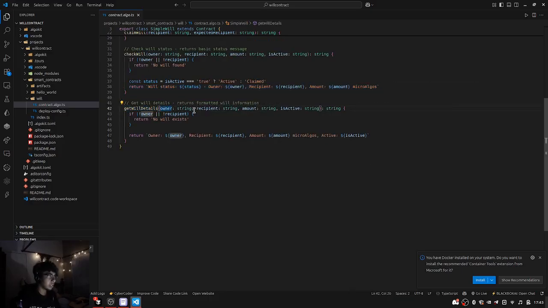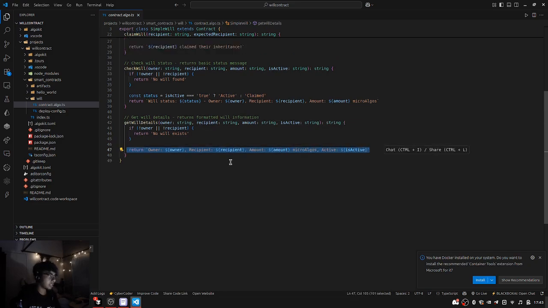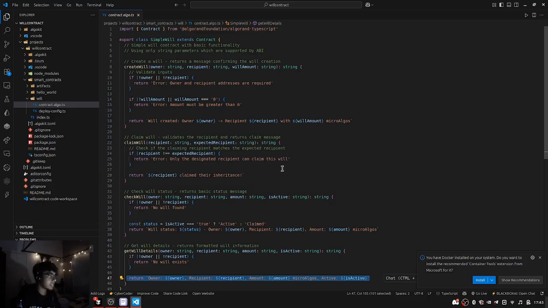It takes owner as a parameter, recipient as a parameter, amount, and is active. Then again we check, and if there's no recipient, no owner, no will exists. And if it exists, we return them the things, right? As simple. We have created a basic, beginner-friendly will for the beginner user to know the syntax and can write.